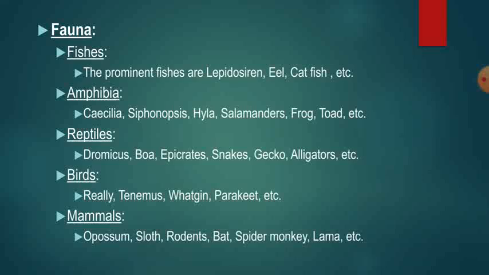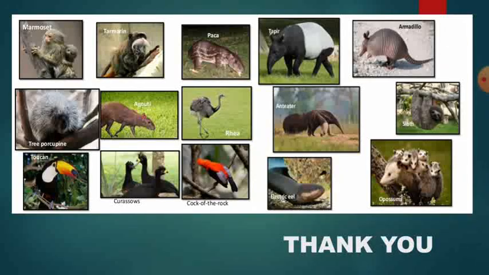Some of the important mammals present are opossum, sloth, rodents, American tapir, bat, spider monkey, llama, etc. in the Neotropical realm. So you can see in this image the presence of vertebrate fauna in the Neotropical realm.